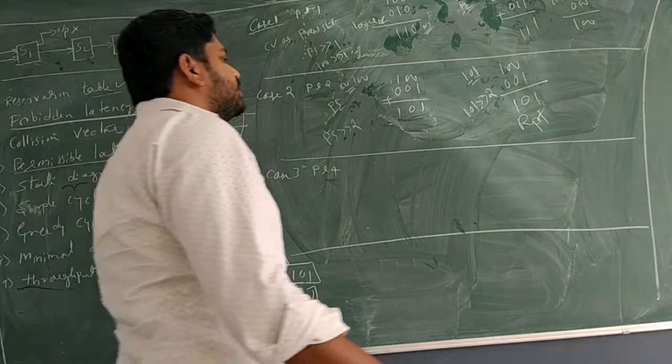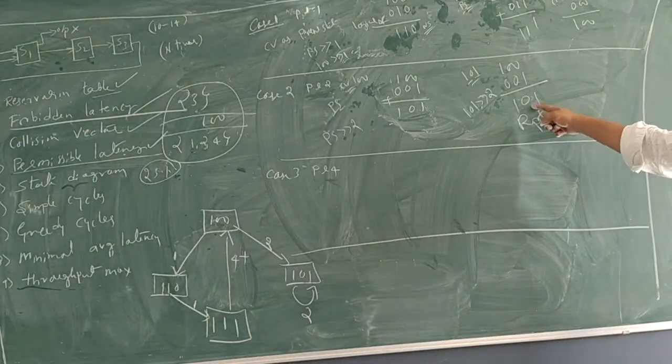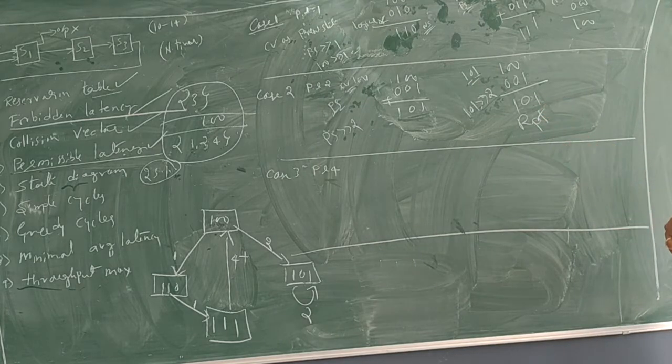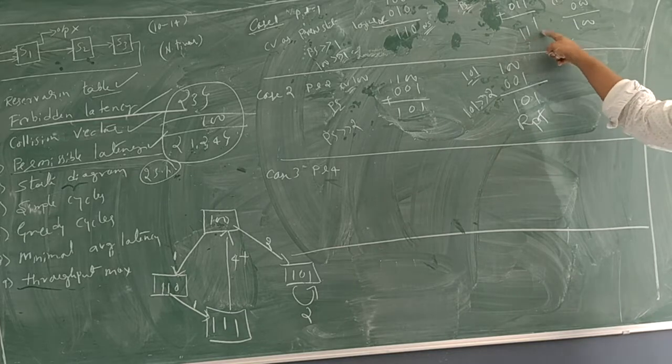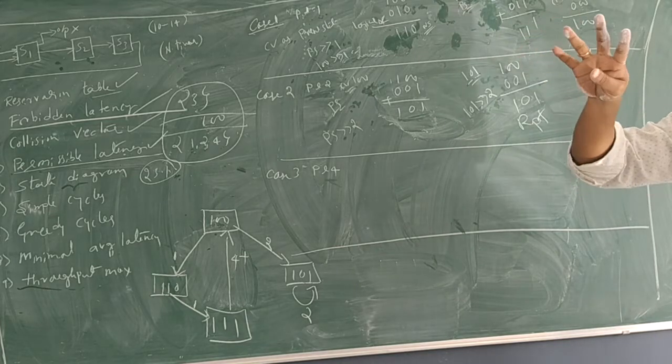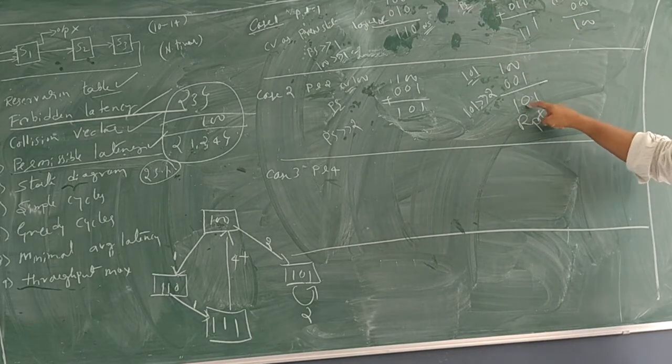Next, okay. So now we should not go for latency 4. Why? Because there is no highest value like 111, 4 times 1, 5 times 1. We have somewhere 0.